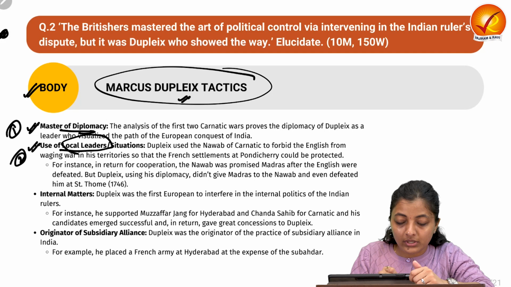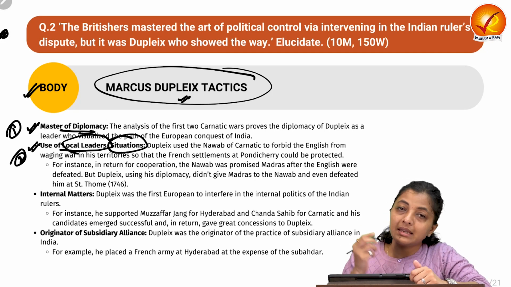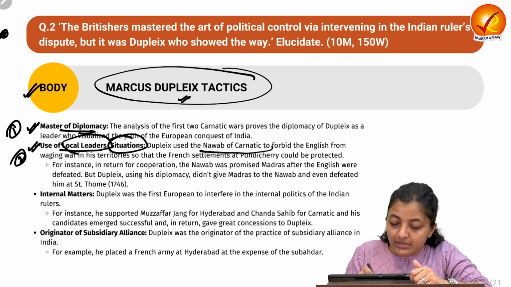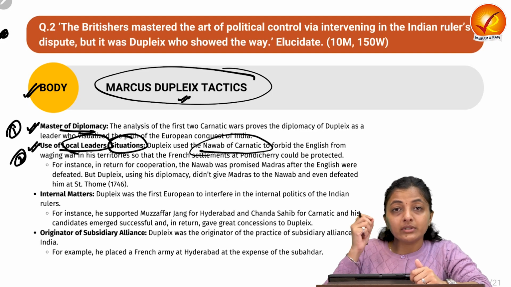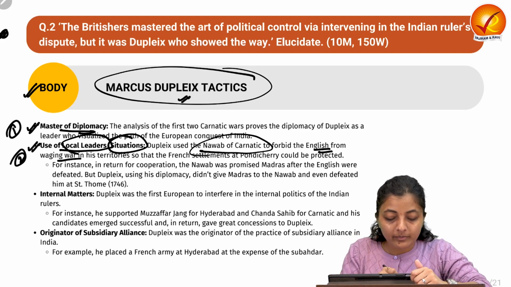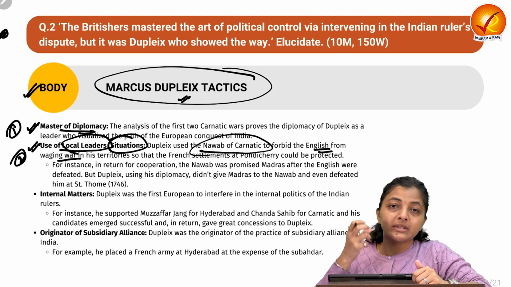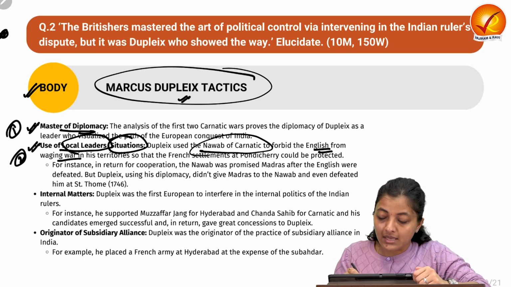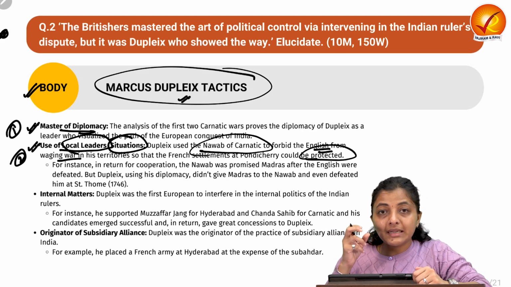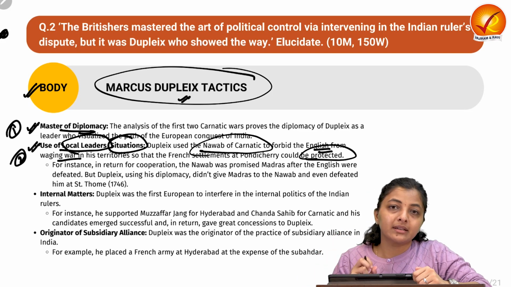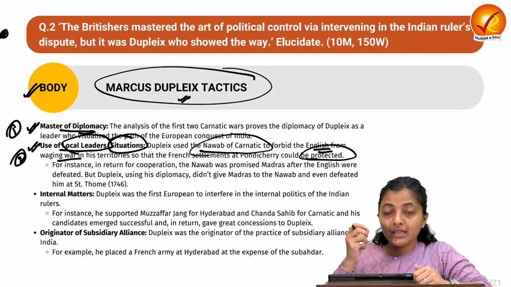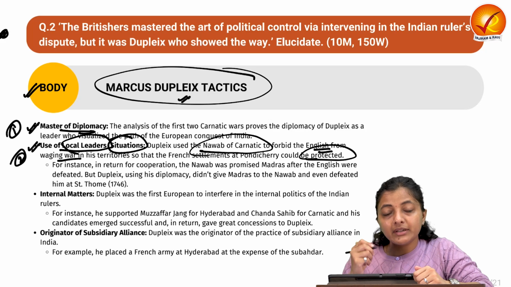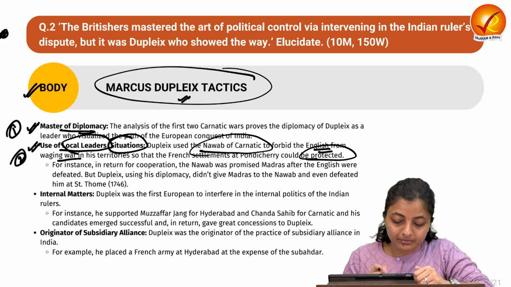Okay, and the second one is about how Dupleix used the local leaders and local situations. Like Dupleix used the Nawab of Carnatic to disallow the English from waging wars in their territories, so that the French possessions would be protected. But later on, he himself attacked the Indian rulers and defeated them at the Battle of Saint Thome.